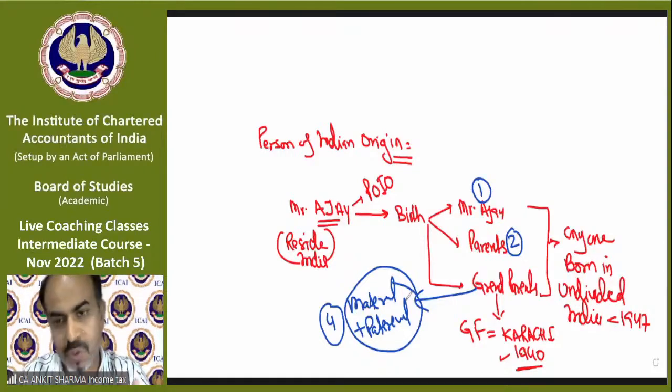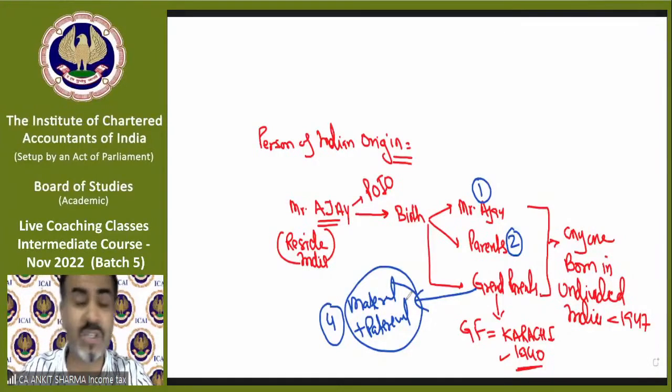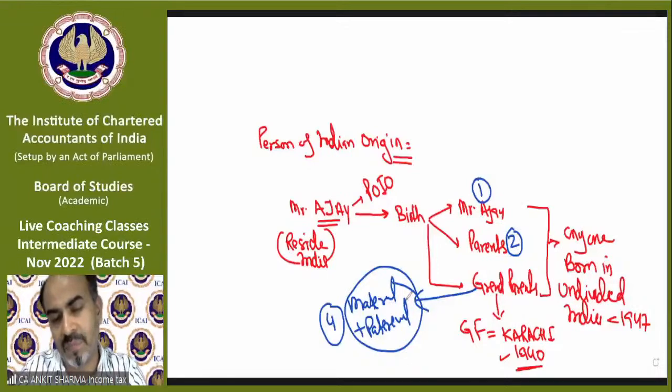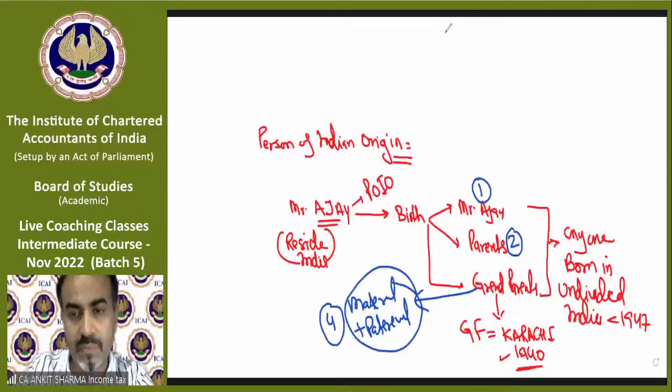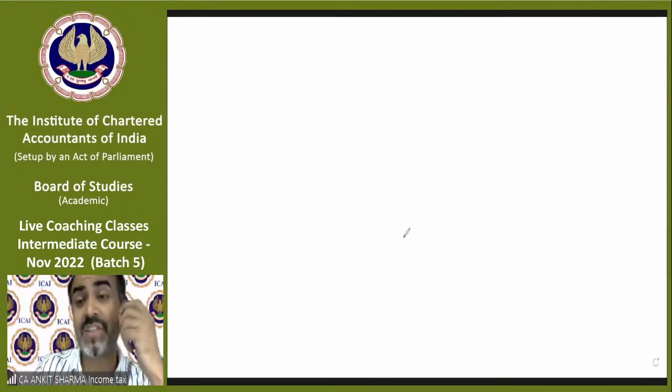Clear? So these two provisions I needed to discuss before starting the concept to find the residential status of a person. We have understood the meaning of citizenship. We have understood the concept of person of Indian origin. These concepts will come between our provisions when we discuss the meaning of residential status and how to determine the status of a person. I hope it's clear. I'll take the queries before the break. Do not worry, you can send me a query whenever you want, but I will take that query before the break. Let's start the residential status provision now.